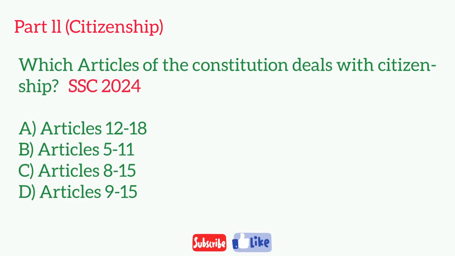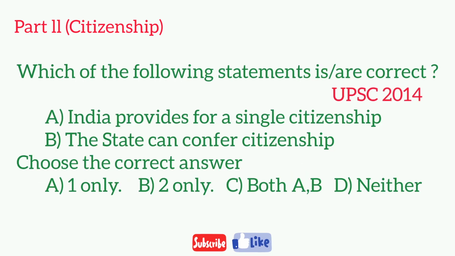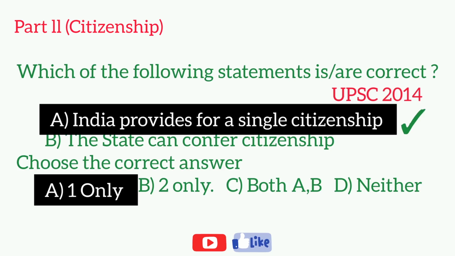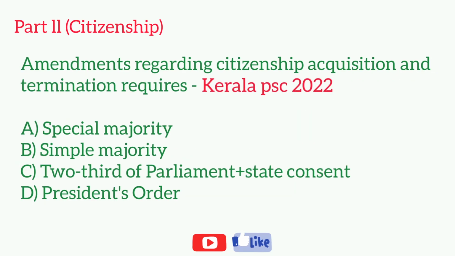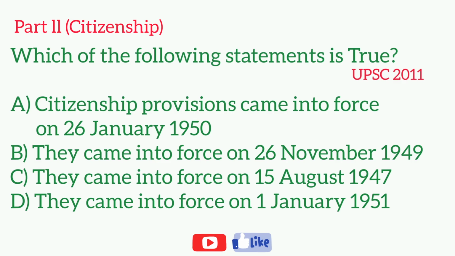Which articles of the Constitution deal with citizenship? Article 5 of the Constitution deals with. Which of the following statement is correct? Amendments regarding citizenship acquisition and termination require. Which of the following statement is true?